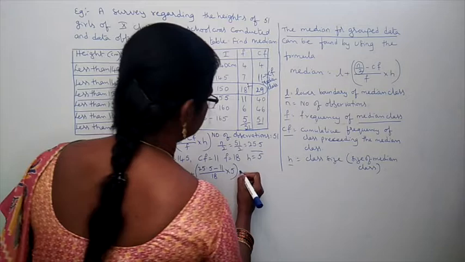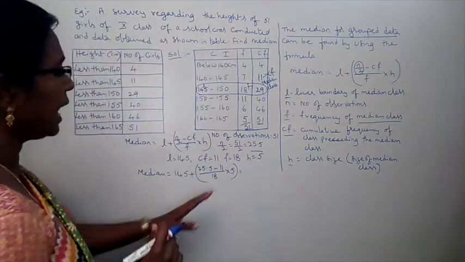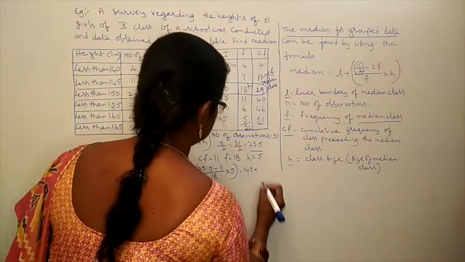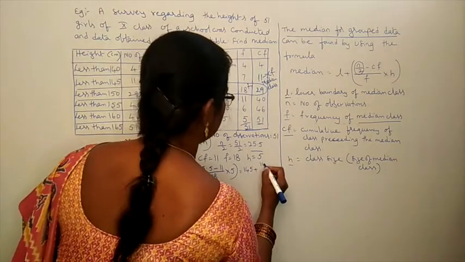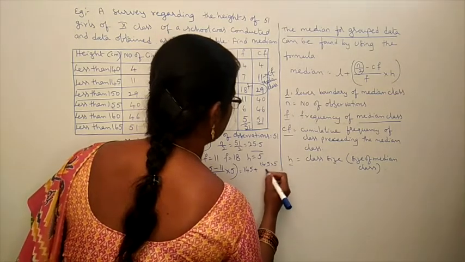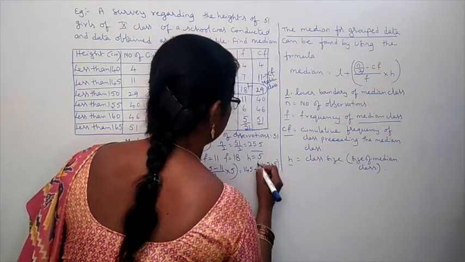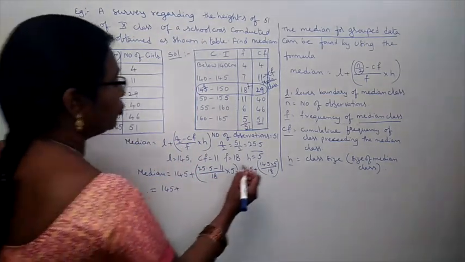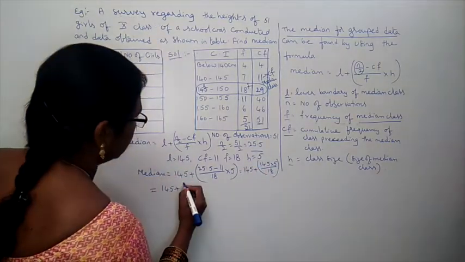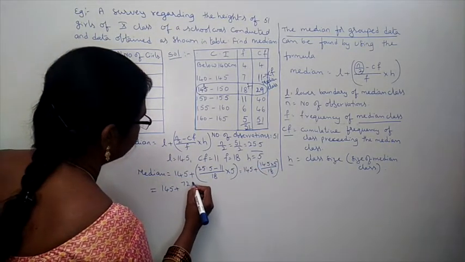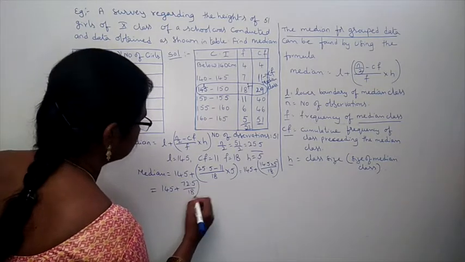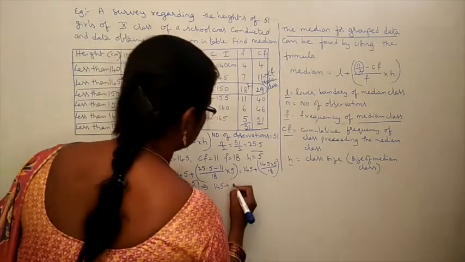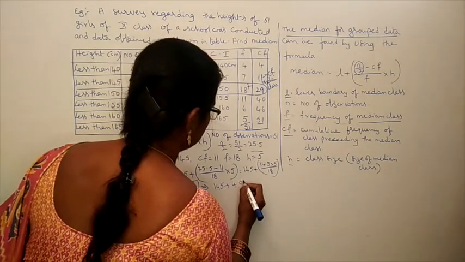Now, how to solve? First, we have to solve the bracket one, then add that answer to 145. Now, 145 plus 14.5 into 5 by 18. Now, 145 plus 14.5 into 5, 72.5 by 18. 145 plus, 18 fours are 72, 0, 3.